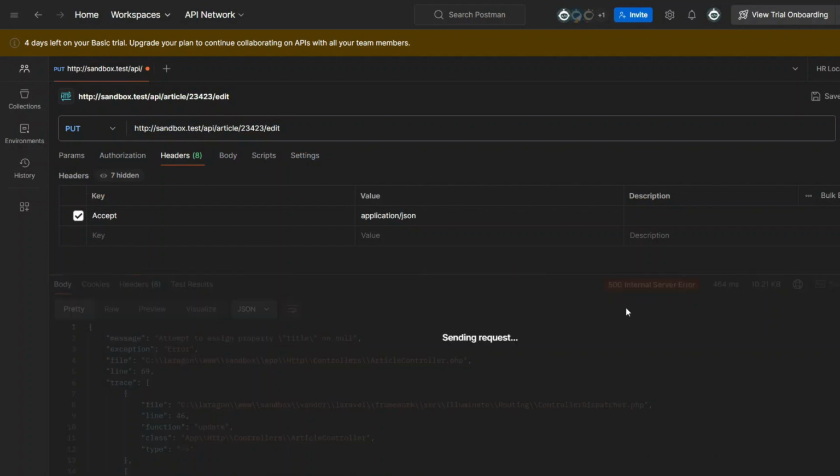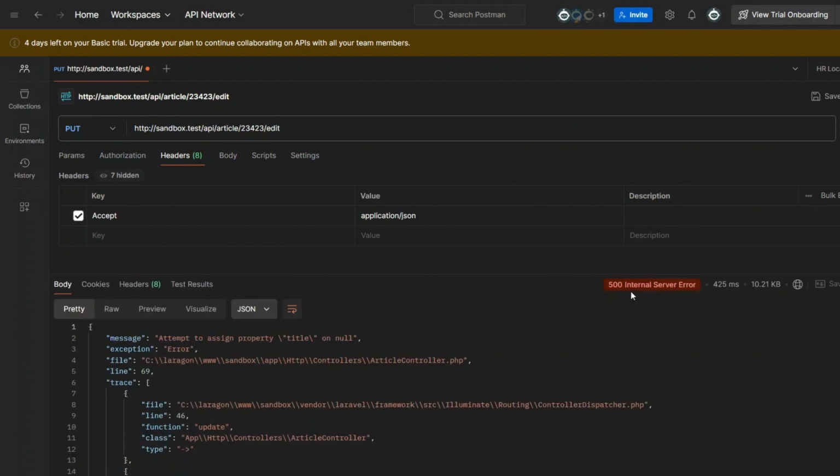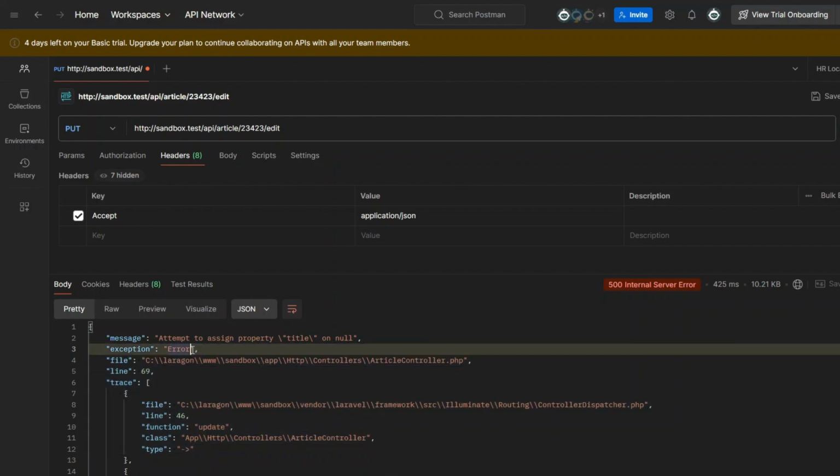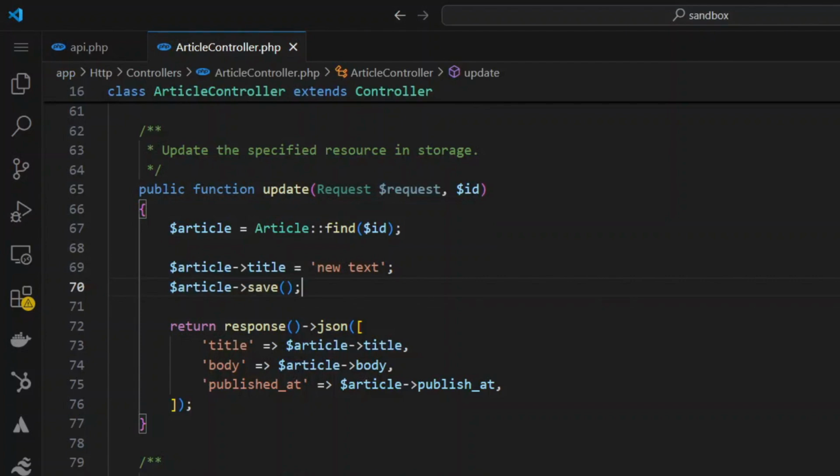I hit enter. I get back a 500 internal server error. If you look at the messages, they're not that descriptive. It should just be a one-line statement letting me know if I did something wrong or if there's something wrong on the server. So now let's go back and see what's really going on in the code. I'm saying that everything will be working normally except when you give me an ID which doesn't exist in my articles table. So this except part is really the key.